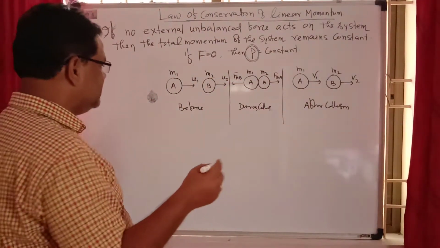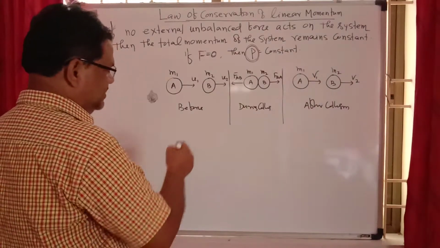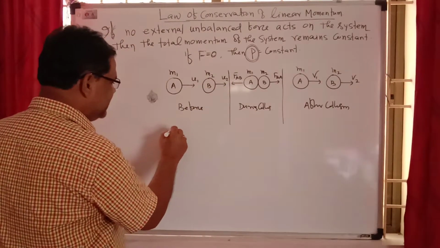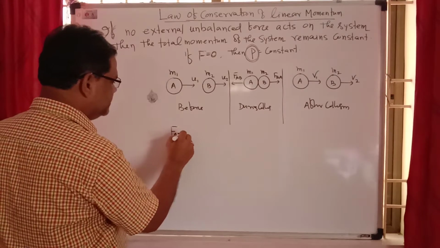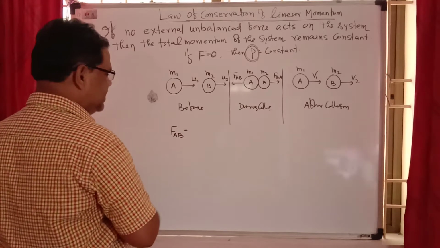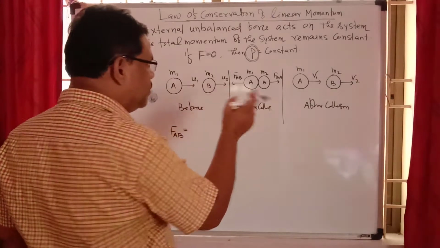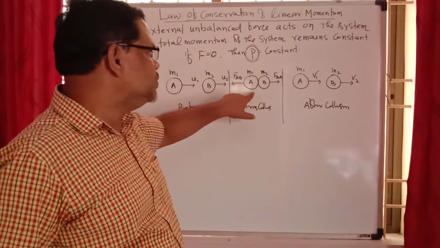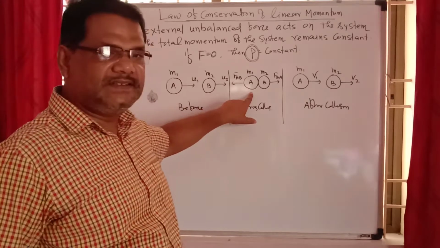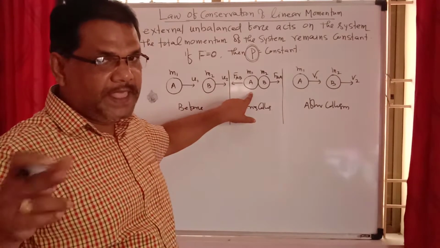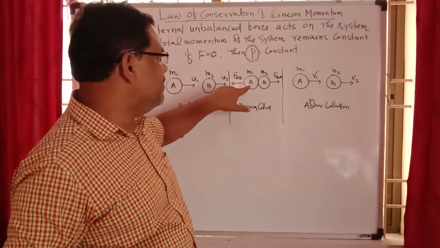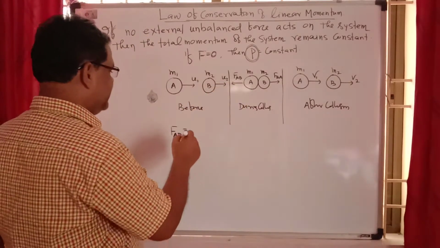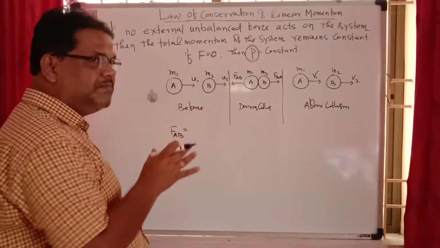Let us discuss FAB, the force acting on object A due to B. Since the force acts on object A, the momentum of A will change. So FAB equals change in momentum by time.